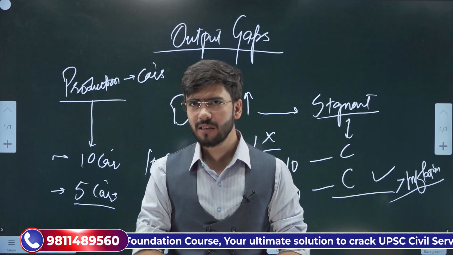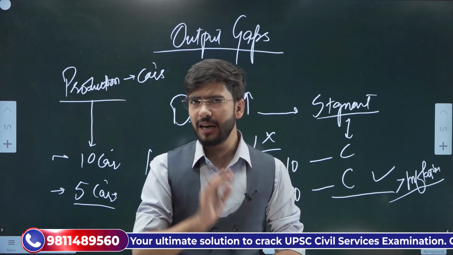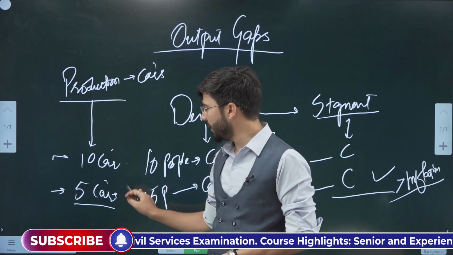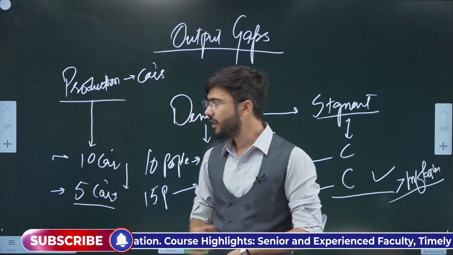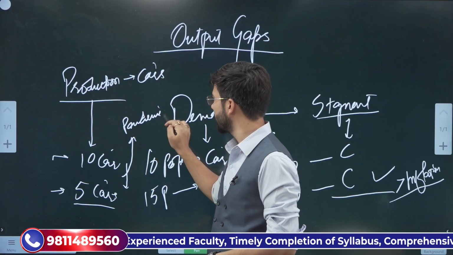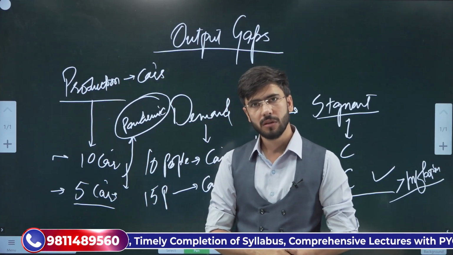Do you understand this? Now, I'll give you a scenario of why this production of cars decreased from 10 to 5. Why? Because there was a pandemic. Simple.